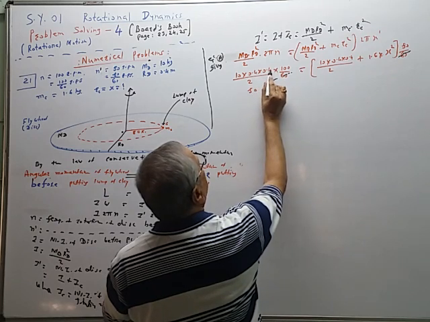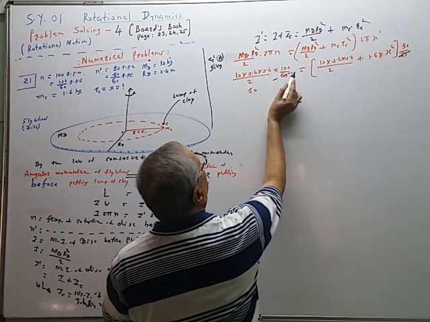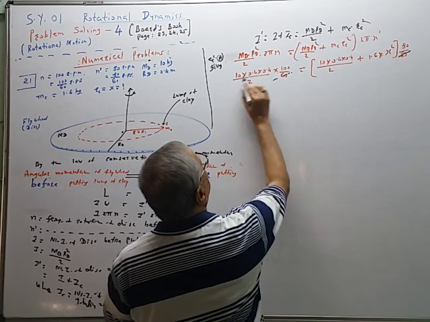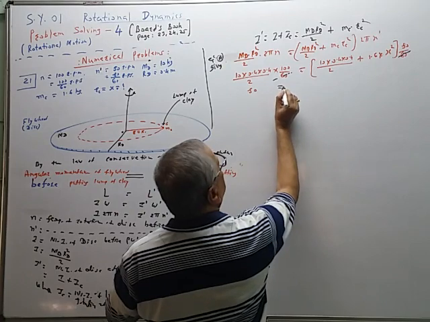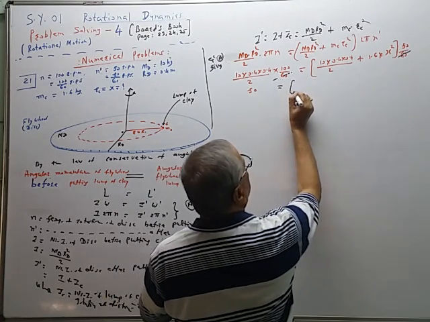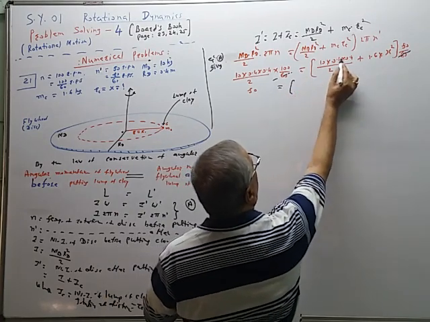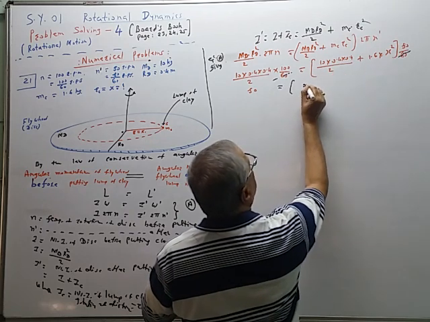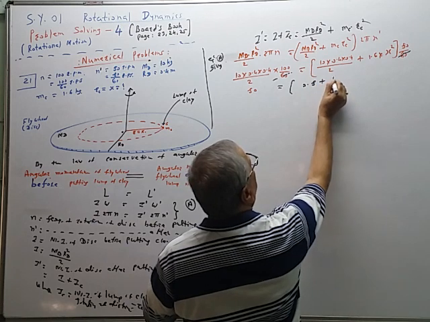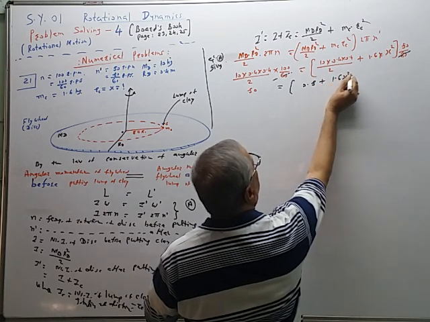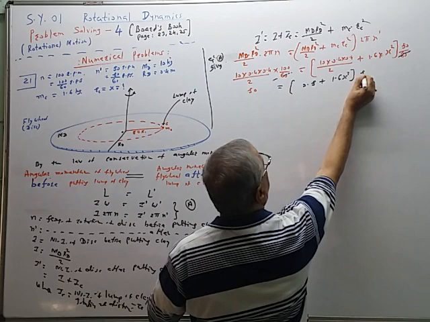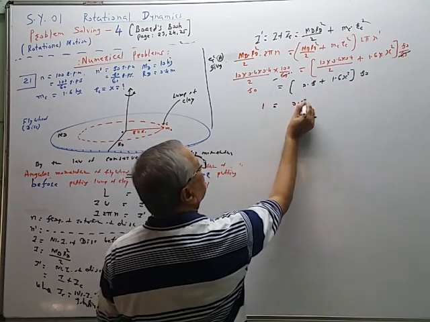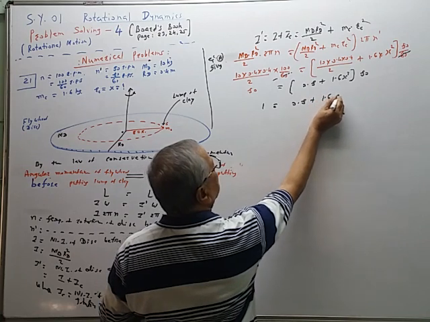So 4 into 4, 16 by 2, 8 multiplied by 10, 80, is equal to, now inside the bracket, again 0.4 into 4, this is 2, so this is equal to 0.8 plus 1.6 x square by 80. So 80 will get cancelled. So 1 is equal to 0.8 plus 1.6 x square.